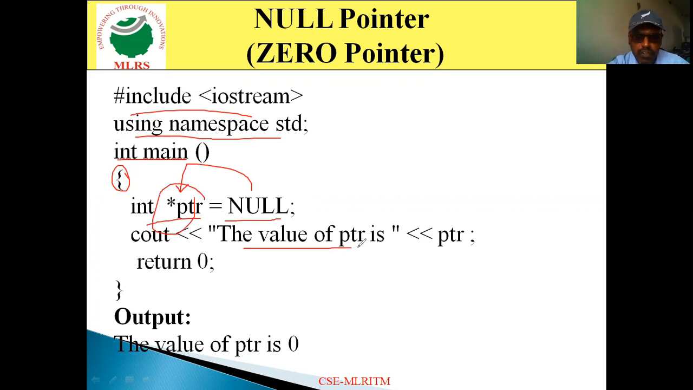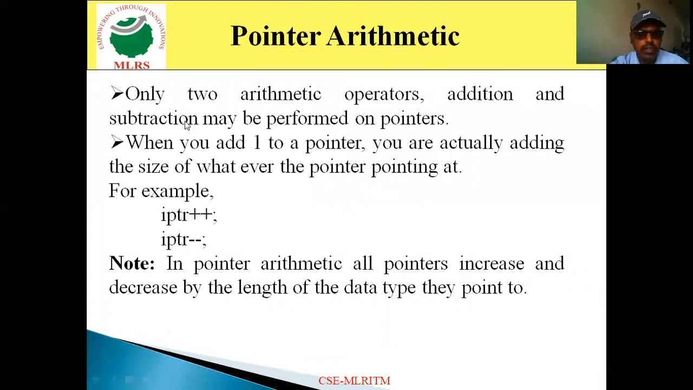So the value of ptr is, now I am printing a value. When I print the value, it returns 0. So this is nothing but the way how we work with a null pointer. Then come to the next one, pointer arithmetic.